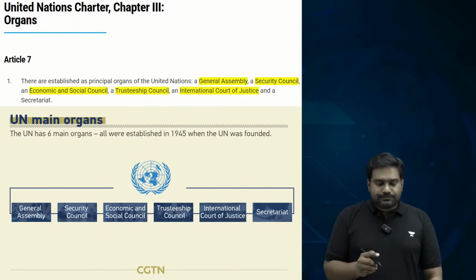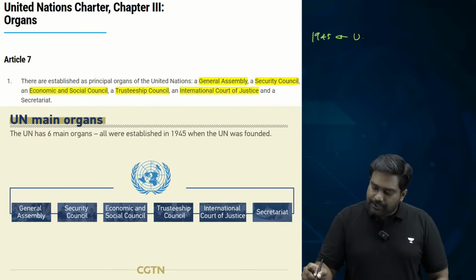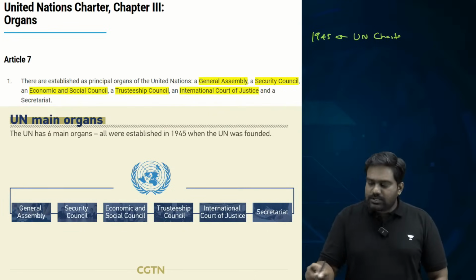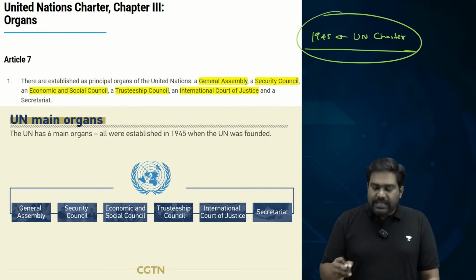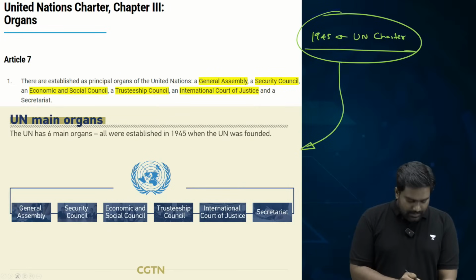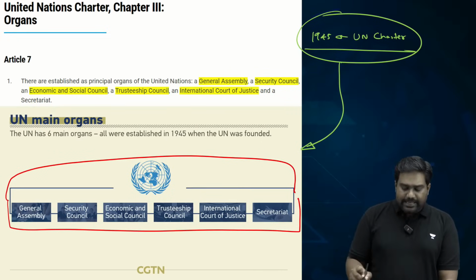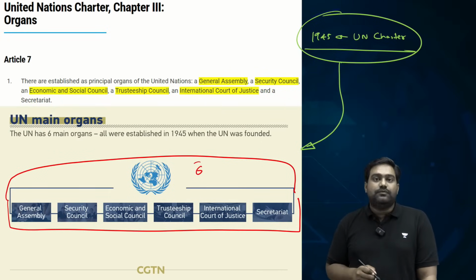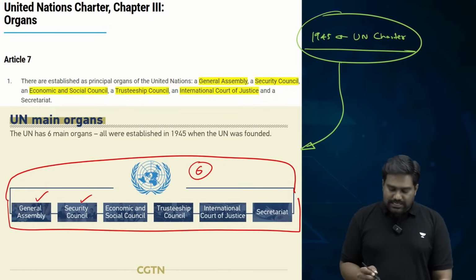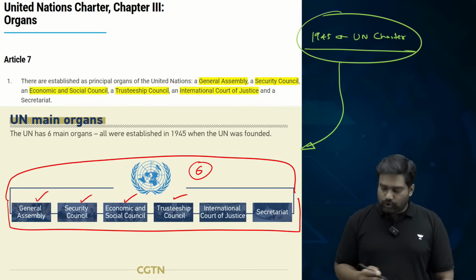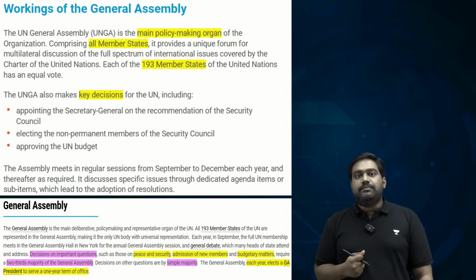So the United Nations, which was established in 1945 through the UN Charter, right? The UN Charter is the constitution of the UN. It provided for the establishment of primary organs of the UN. Here in the organization chart, you can see the 6 primary organs of the UN: UN General Assembly, UN Security Council, Economic and Social Council, Trusteeship Council, International Court of Justice, and the UN Secretariat. So what does the UN General Assembly do?